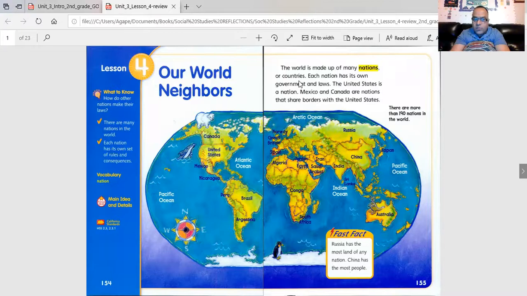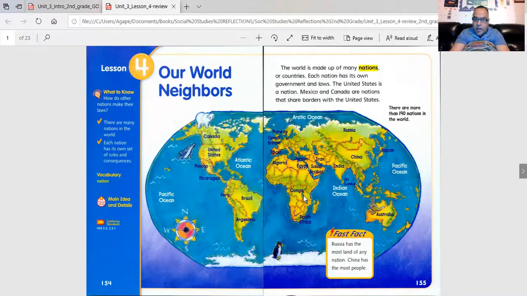Before we even jump into reading, we can look at the countries all around the world, such as Canada, which is north of us. United States, that's us. Mexico is south of us. Nicaragua is south of us. We also have Brazil, Peru, Argentina, which are all in South America, the continent of South America. We are on the continent of North America.